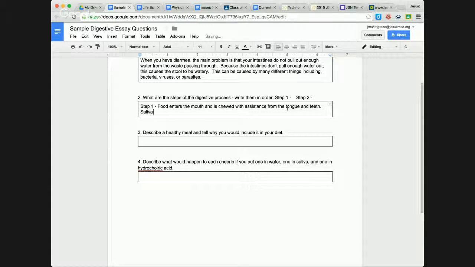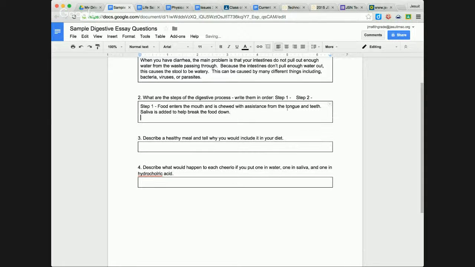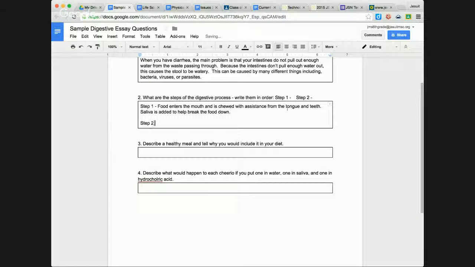Saliva is added to help break the food down. That'll be step 1. Step 2, the food is pushed down the esophagus.